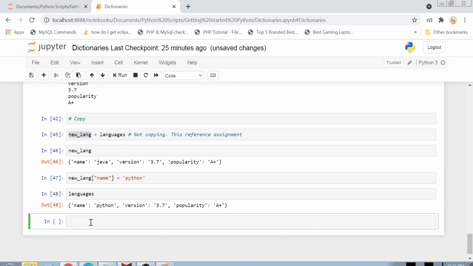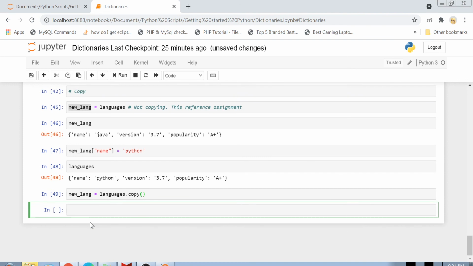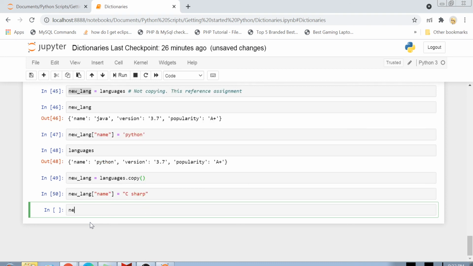If you really want to make a copy of your dictionary, then what you can do is something like this: new_lang equals languages.copy(). Now if you do new_lang, and let's say we change the name of the language from Python to C#.